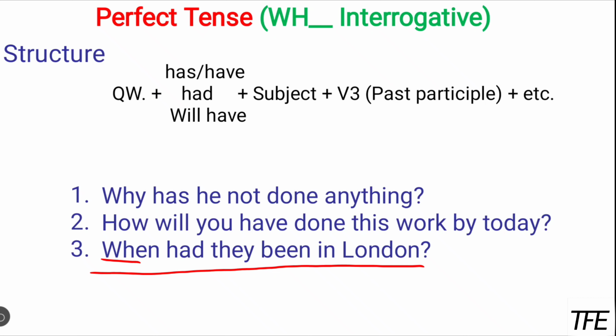Next example, when had they been in London? When means we are asking for the time. We are not very sure when they had been in London, but if you have some kind of proof, tell us the timing. So for these kinds of sentences, when we want to know the reason, the explanation, the whole story, we use WH type questions. Okay.